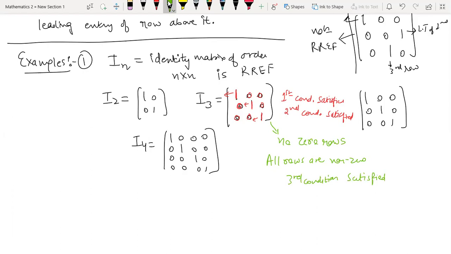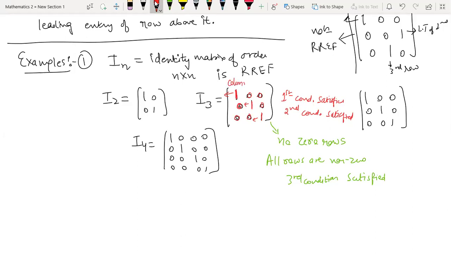And what is the fourth condition? The fourth condition tells you that the leading term of a particular row should appear to the right of the leading term of the previous row. So you see it row-wise. The leading term of the first row is in column number 1.